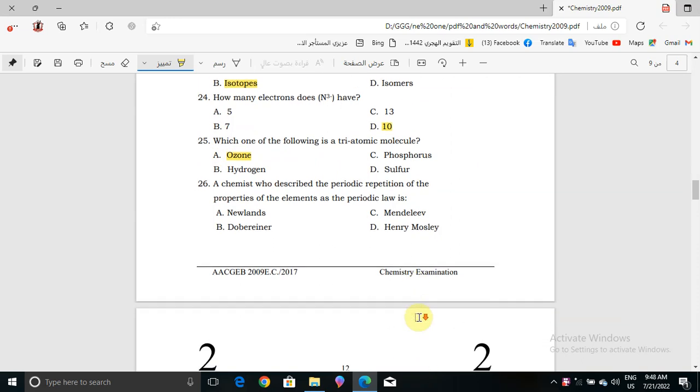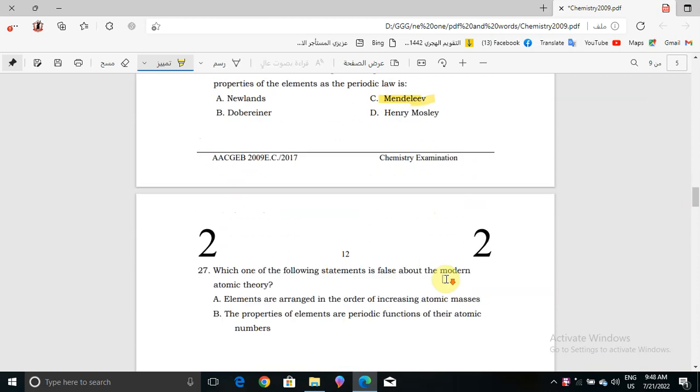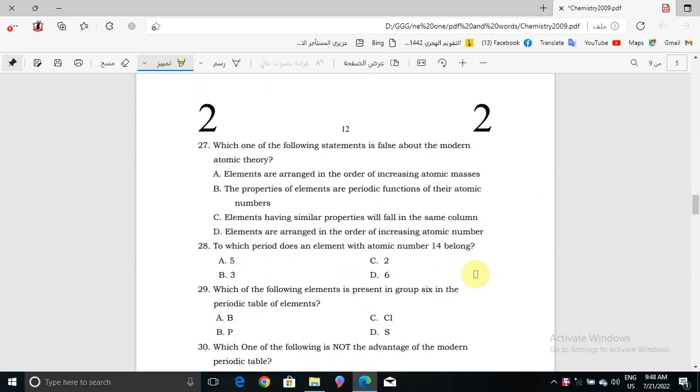Okay, now question number 26. A chemist who describes the periodic repetition of the properties of the elements as the periodic law is what? Newlands, Dobereiner, Mendeleev, or Henry Moseley? The correct answer will be Mendeleev. Now question number 27. Which one of the following statements is false about the modern atomic theory? Here we have: elements are arranged in the order of increasing atomic mass. Yes, this one is not correct because it's not atomic mass.